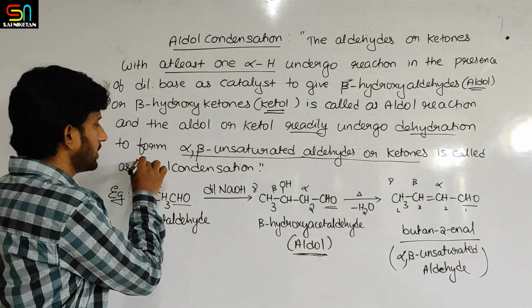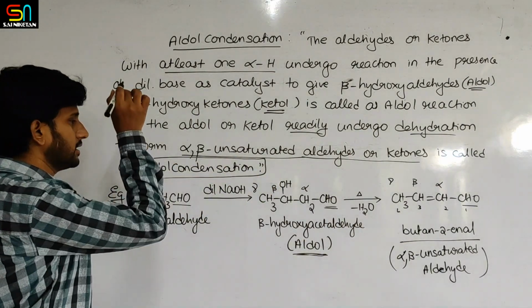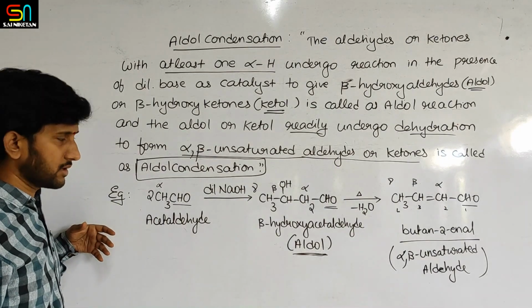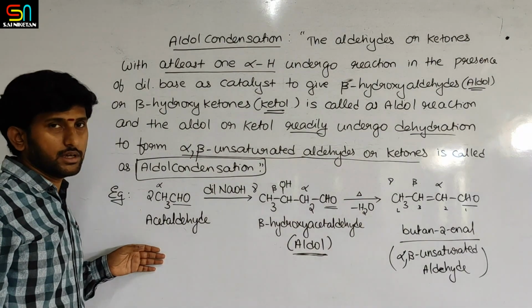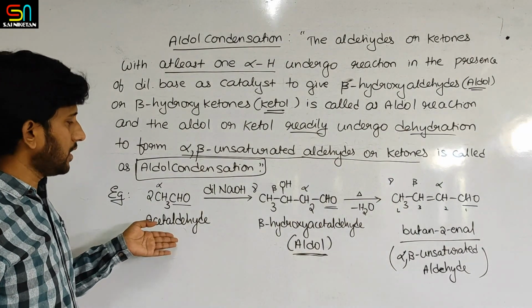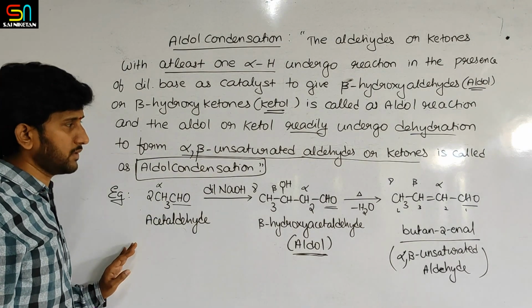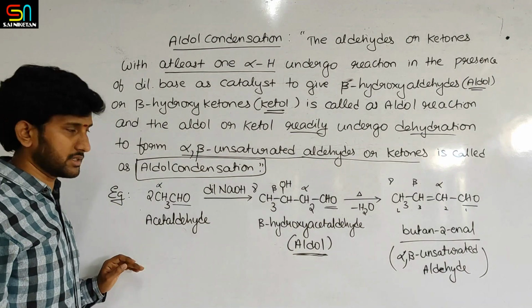This reaction is called as aldol condensation. Now let us see how beta hydroxy is formed and how alpha beta unsaturated compound is formed. Let us see through mechanism.